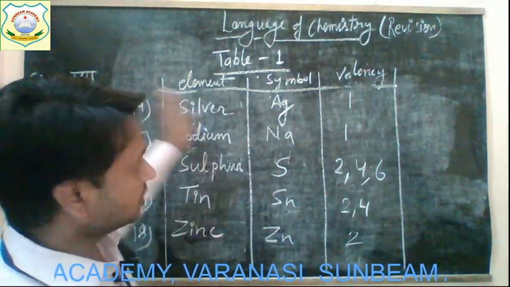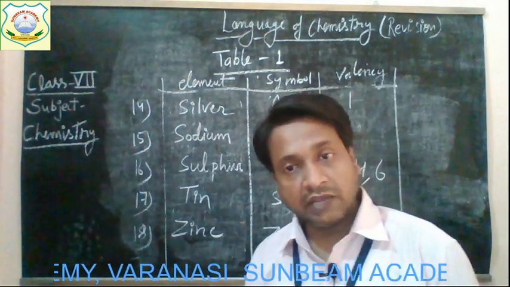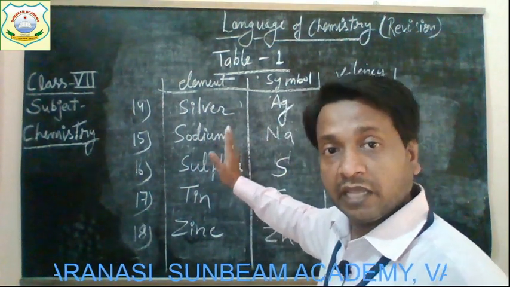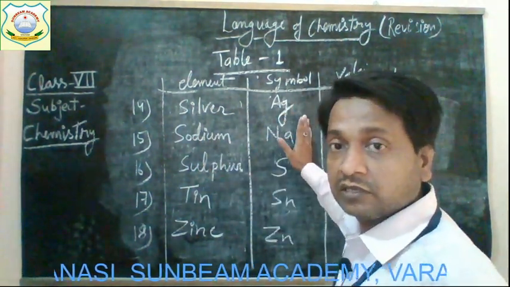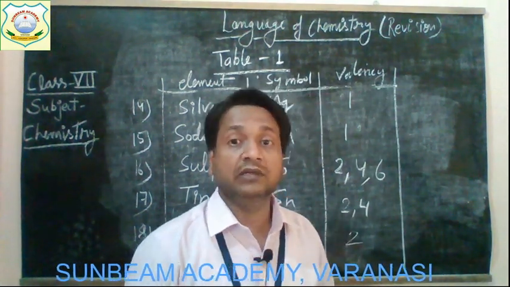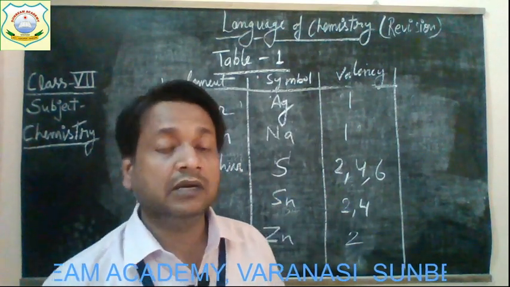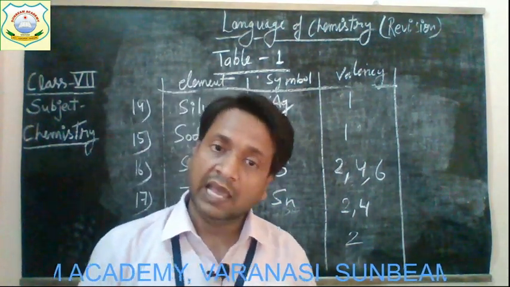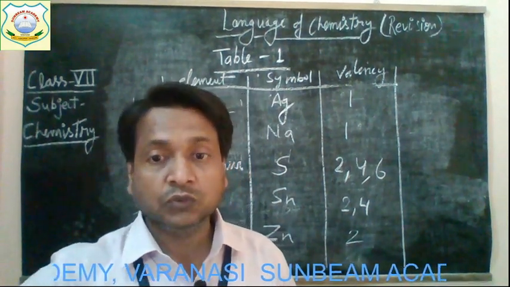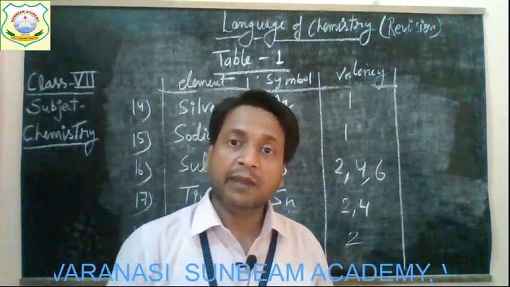So this one is table number 1, which is given in the language of chemistry, in which we have to study the names of elements, their symbols and their valencies. Okay, children, and this you have to learn. Then you can easily tell the symbols and valencies of any elements, and you can write them easily. Okay, so these two, that is the definitions and the second table, you must learn.